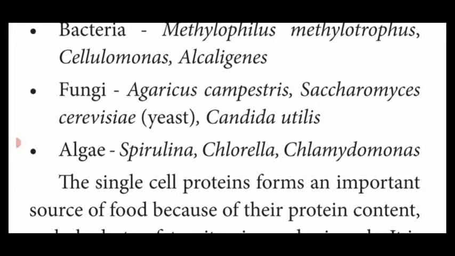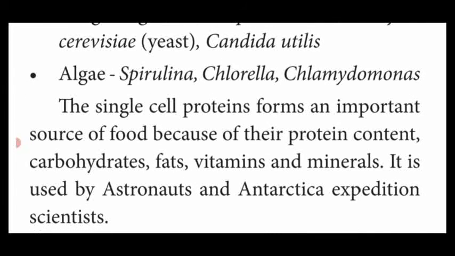So these single cell proteins are important protein food material because of their high protein content, and they also consist of carbohydrates, fats, vitamins and minerals. Due to these food constituents of single cell protein, astronauts also use single cell protein as food material, and Antarctica scientists are also using this single-celled food material.